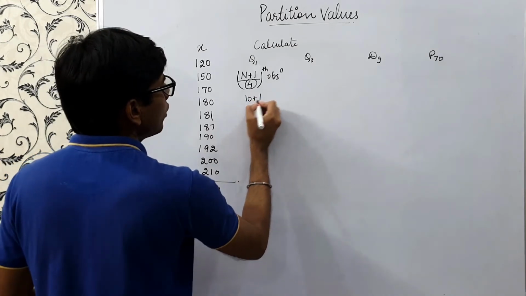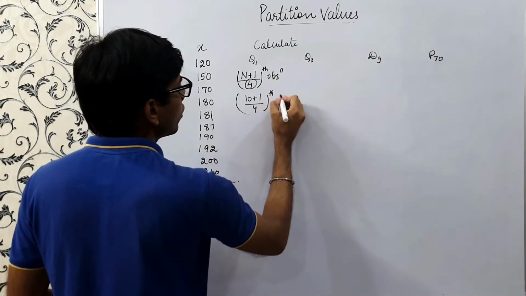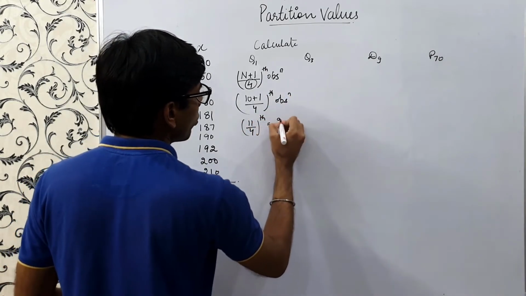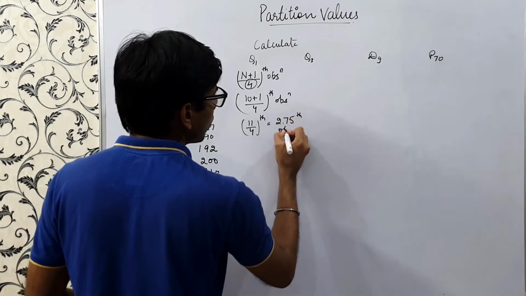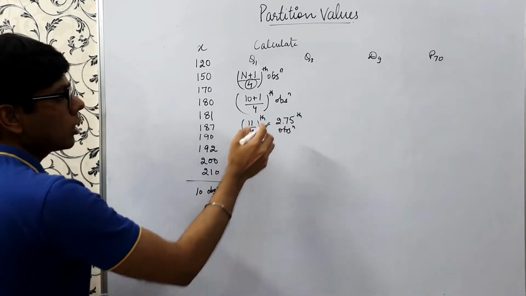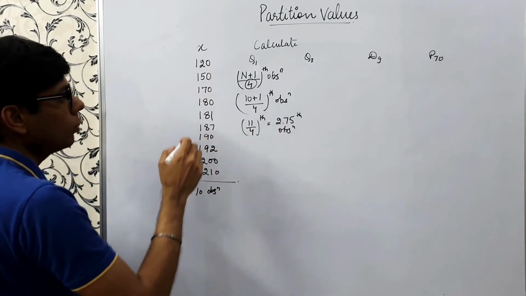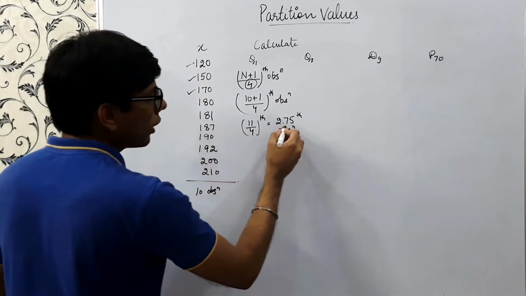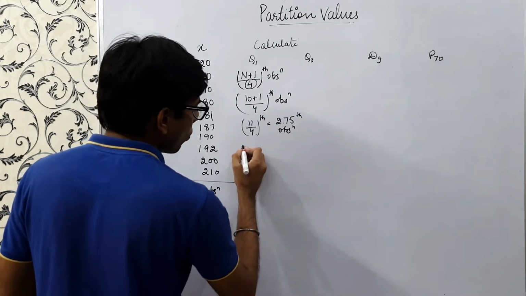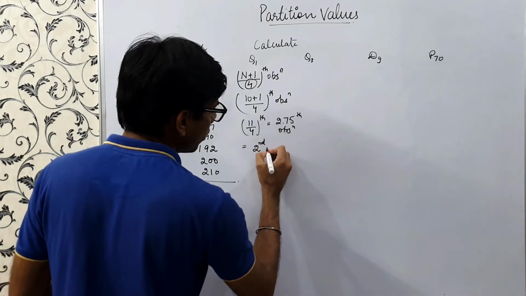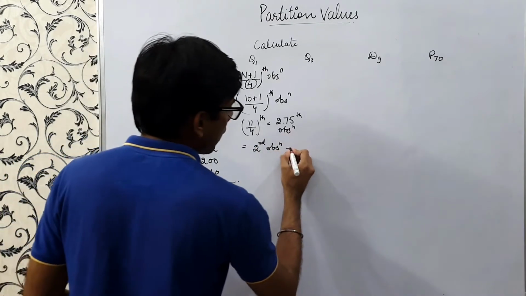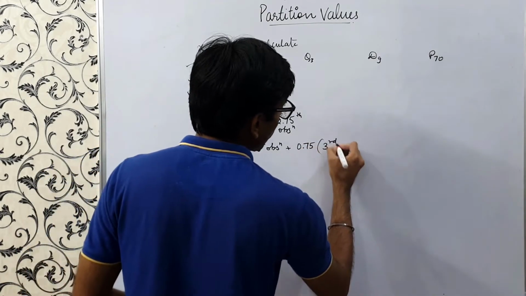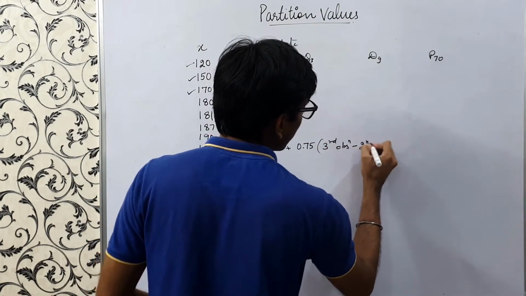So (10 plus 1) by 4 is 11 by 4, which equals the 2.75th observation, starting from the first one. This is first, this is second, this is third, so this is the 2.75th. So what we calculate is the second observation plus 0.75 times the third observation minus the second observation.